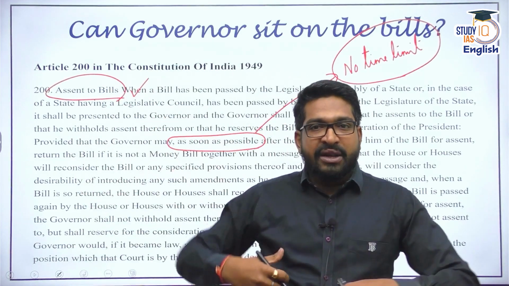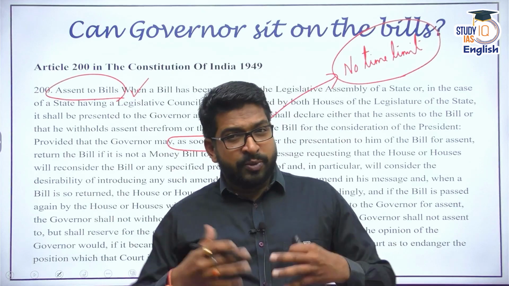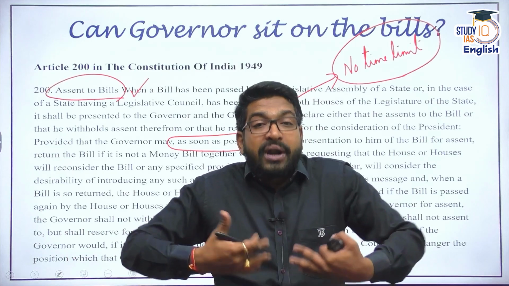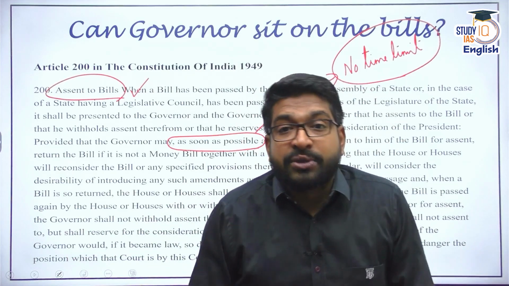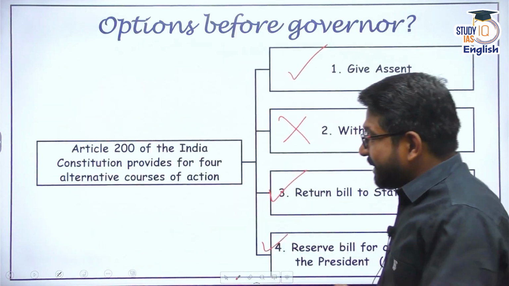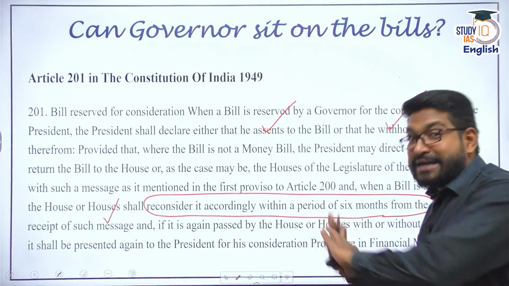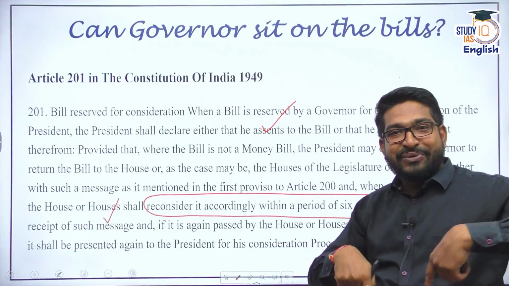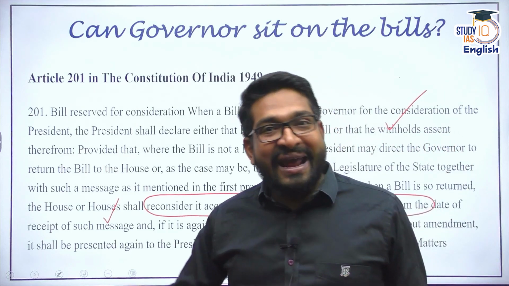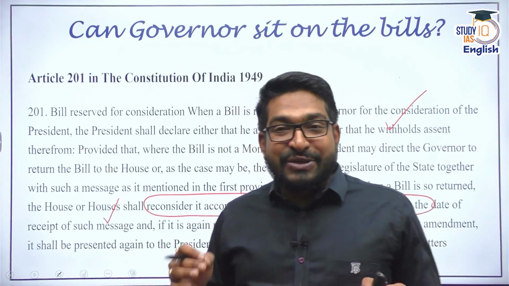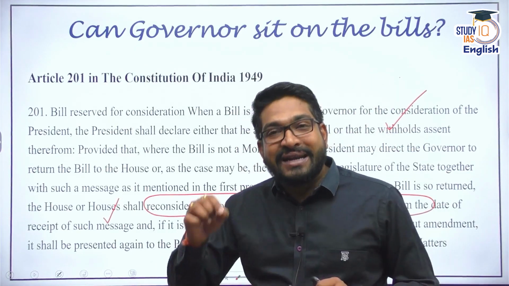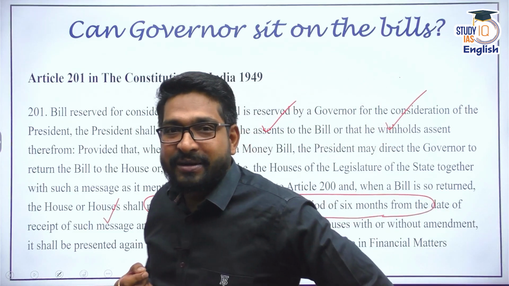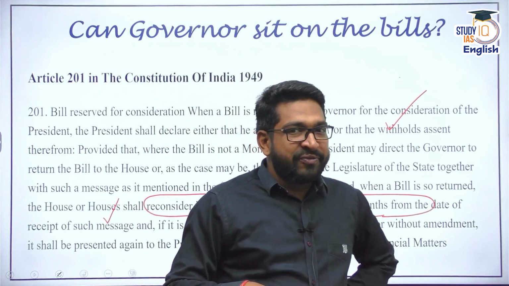That means a bill which has been passed by the state legislative assembly duly through the procedure reaches the governor's office and the governor is not doing anything because there is no time limit mentioned in the Indian Constitution. Remember, strangely, when the president sends it to the state legislative assembly, they have to reconsider it within 6 months. But the president does not have any duty to consider it within a due time. So the president and the governor do not have any time limit within which they have to decide over these bills or decide over the advice of the Council of Ministers. Very interesting, isn't it? That means both the governor and the president of India have pocket veto.